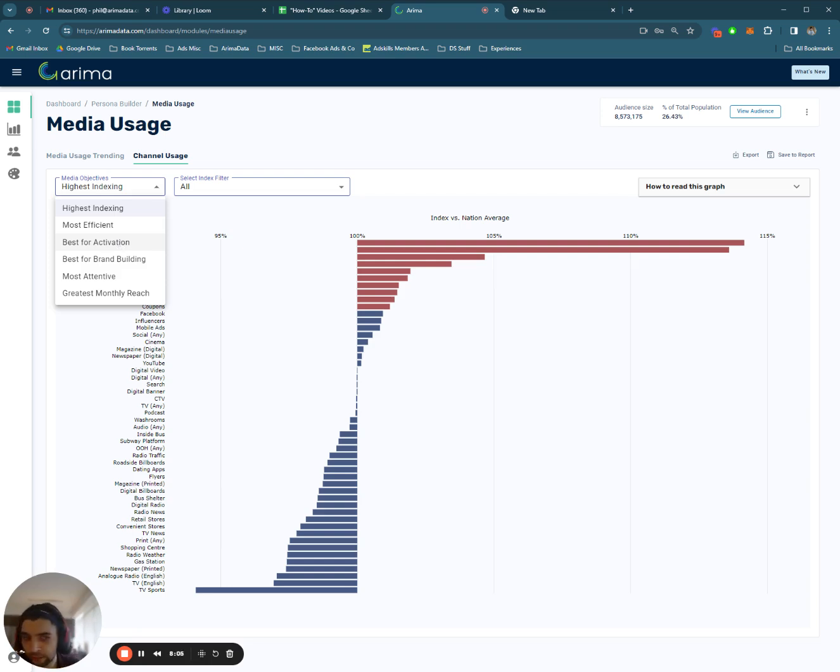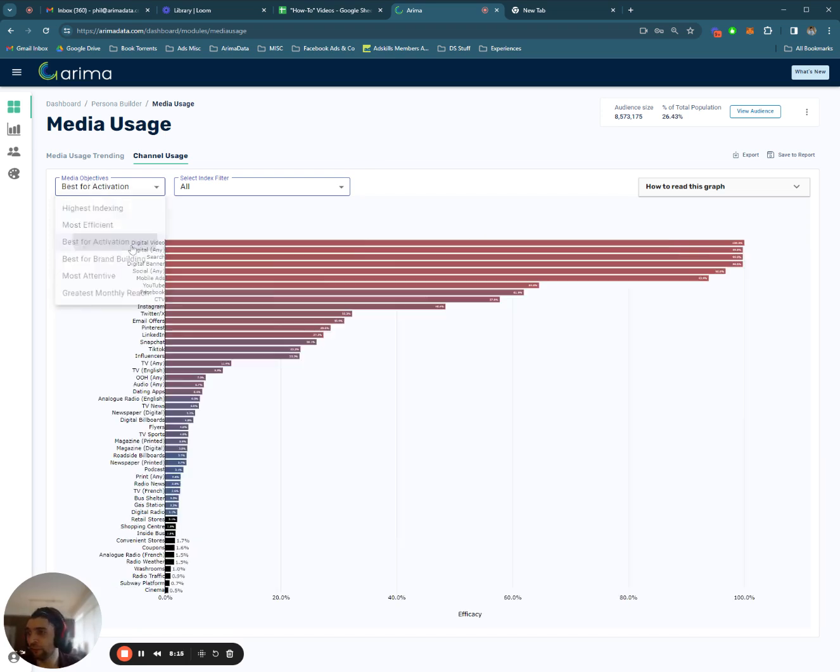And then finally, the most efficient is based on overall spend to output ratio, also using MMM data. So you get some benefit of MMM data in here, and you have a lot of selections in terms of media objectives. If you want to get more specific details on the stuff behind that, the calculations and all that, just let me know. But otherwise, I just wanted to share that we do have some sources and some data behind all these. So that's where they come from.